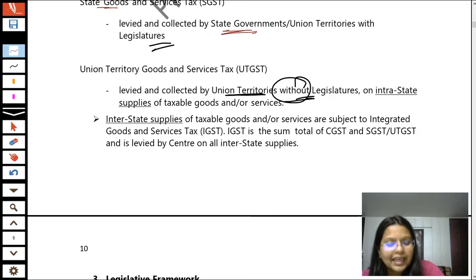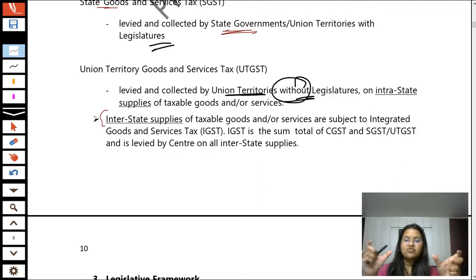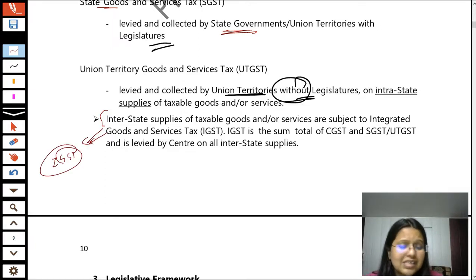Now, the second kind of supplies is interstate supplies. I already told you with the help of an explanation that on interstate supplies, that is, if the location of supplier and place of supply are in different states, the GST shall be in the form of IGST. IGST is nothing special.